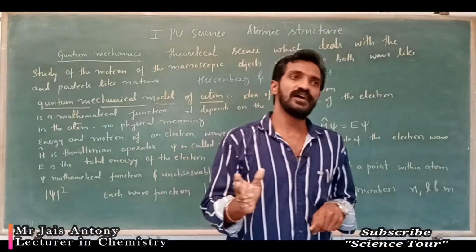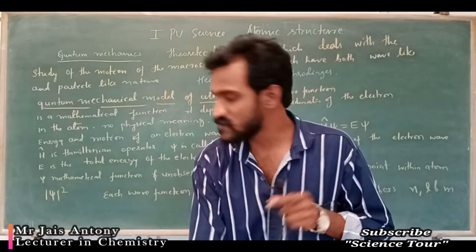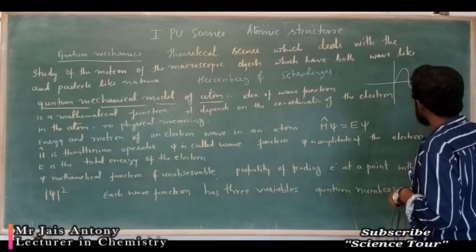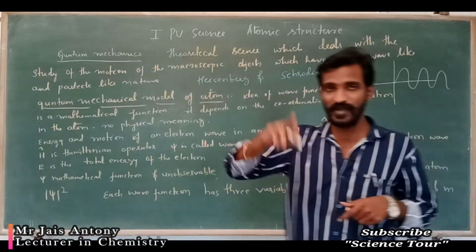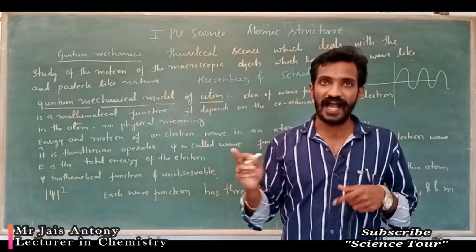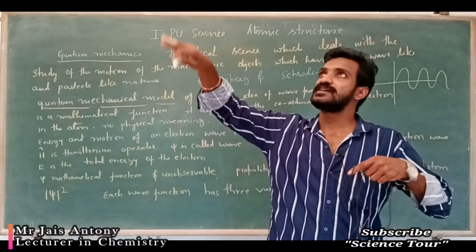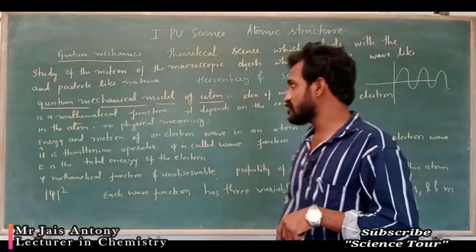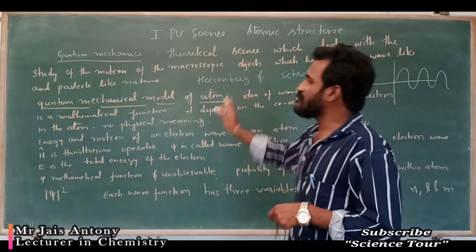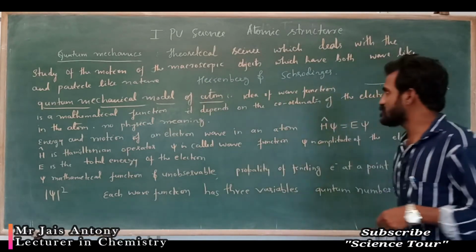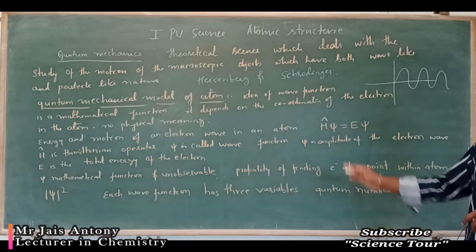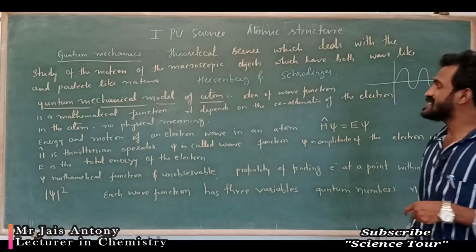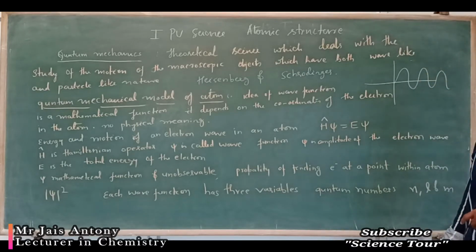Idea of the wave function means, as I already explained, an electron in its coordinates moves like a wave. By studying this quantum mechanical model of an atom, you will get an idea of the wave function, and it is just a mathematical function. It depends on the coordinates of the electrons in the atom, and has no physical meaning.